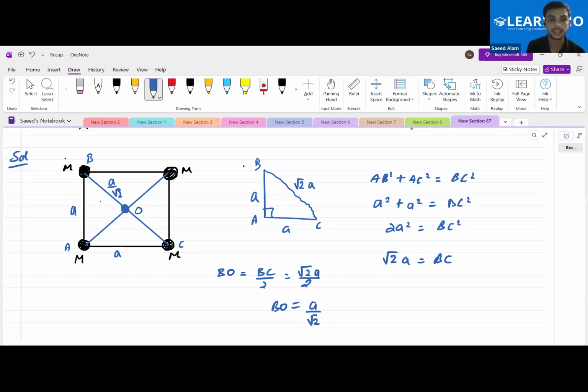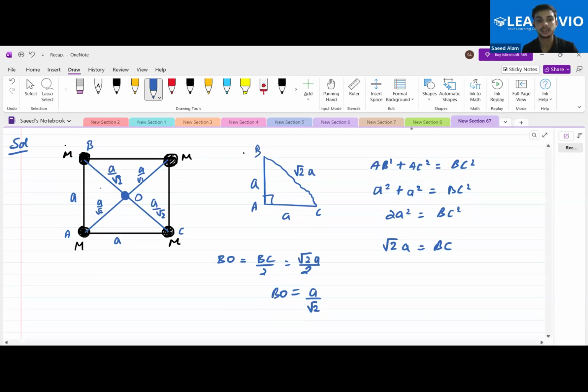And what is this CO length? That is again A by root 2, the same as before. That is also A by root 2, and this is also A by root 2. This is also A by root 2. All the distances are A by root 2 only.